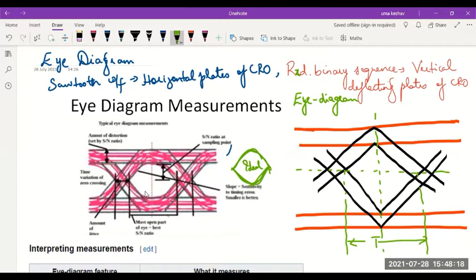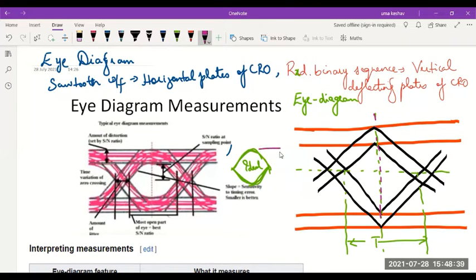Let's have a look at the various measurements which can be made with the eye diagram. The first one is the best sampling instant. Where should I sample? At the center point, wherever the opening of the eye is maximum.